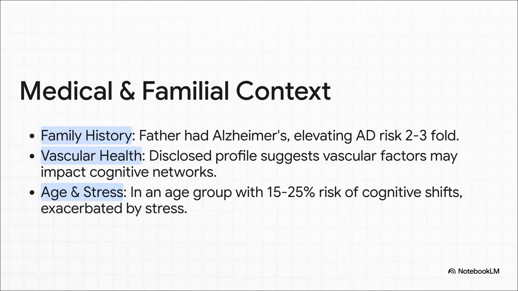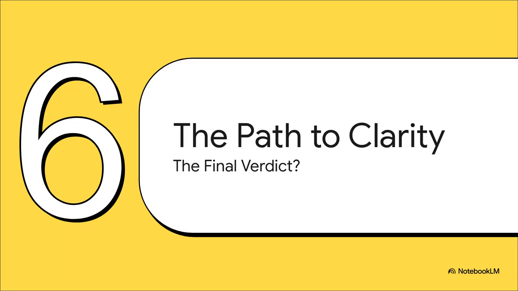And of course, no clinician would look at this in a vacuum. You have to consider the full context. You've got a family history of Alzheimer's, which significantly increases risk. You have a known cardiovascular profile, and we know vascular issues can impact brain function. And then there's age and intense chronic stress. All of these are critical pieces of the puzzle that a diagnostician would have to factor in. So, where does that leave us?